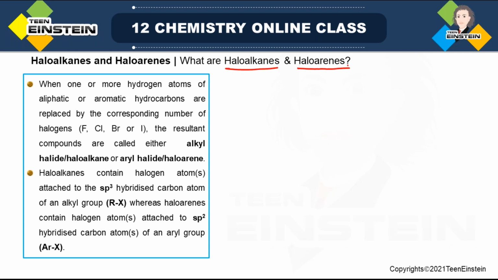And what is haloarene? Now here, after halo, what is mentioned? It is alkane, and after halo, arene. When we say alkane, that means it contains only carbon and hydrogen, and it is a saturated compound. That means there is no C=C double bond or triple bond. And when we call it arene, the arene ring is basically any derivative of phenyl.